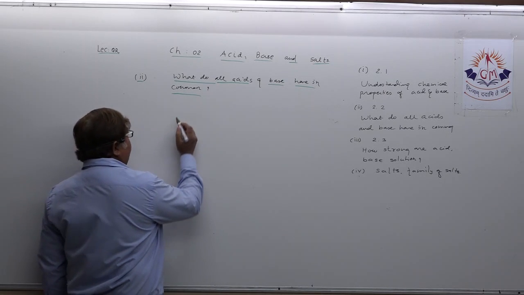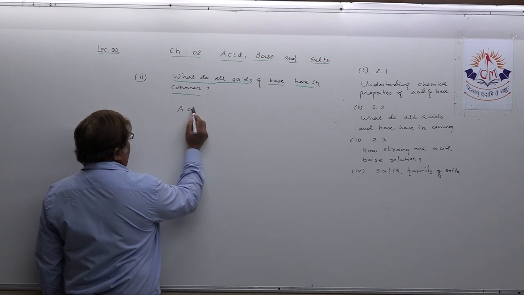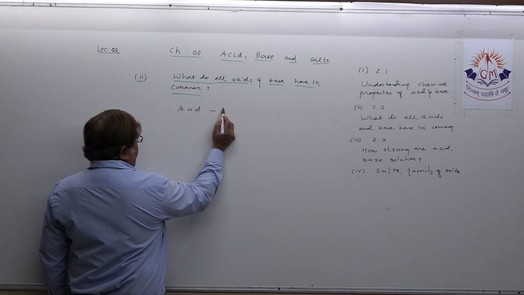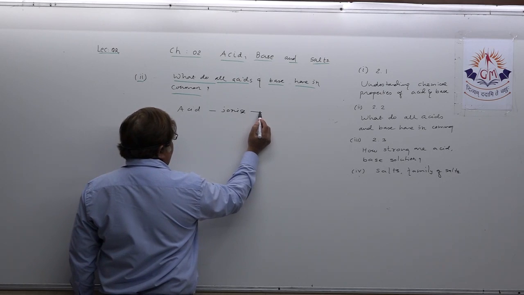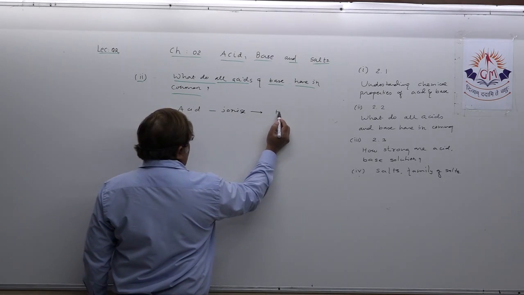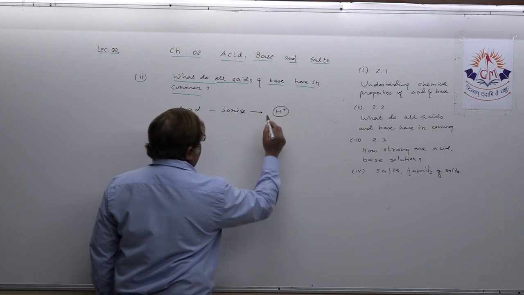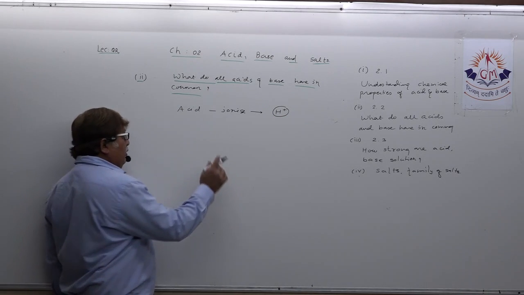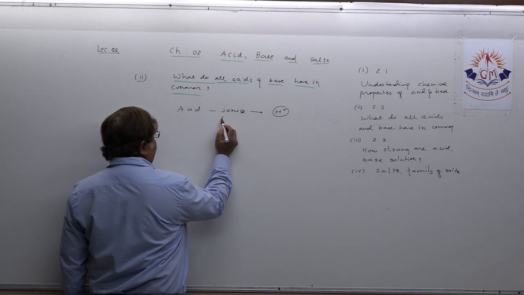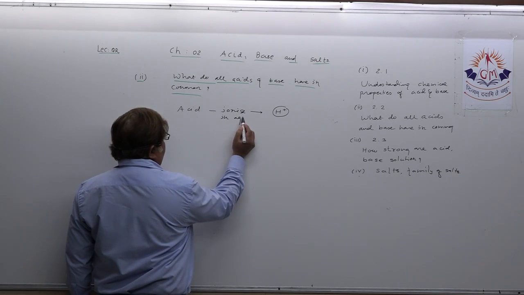If it is an acid, it is going to ionize when its aqueous solution is prepared, and it will definitely release hydrogen ion. That's final, but always in aqueous solution, that's compulsory.